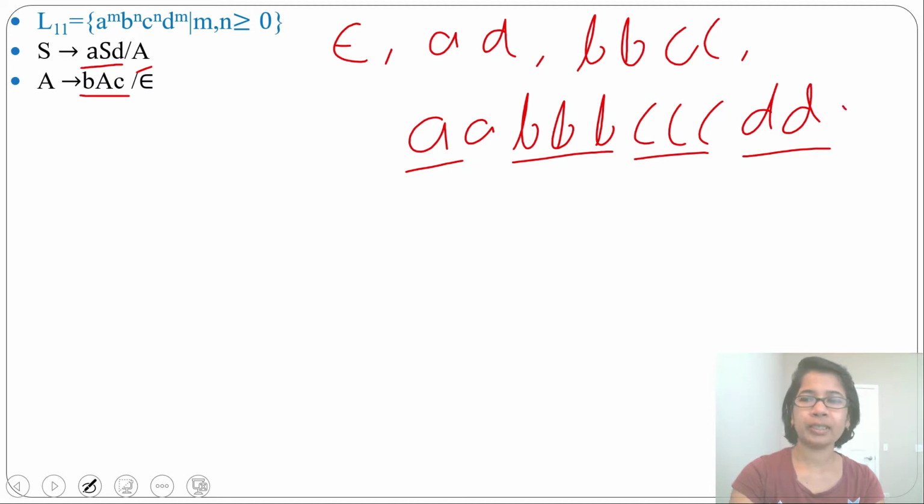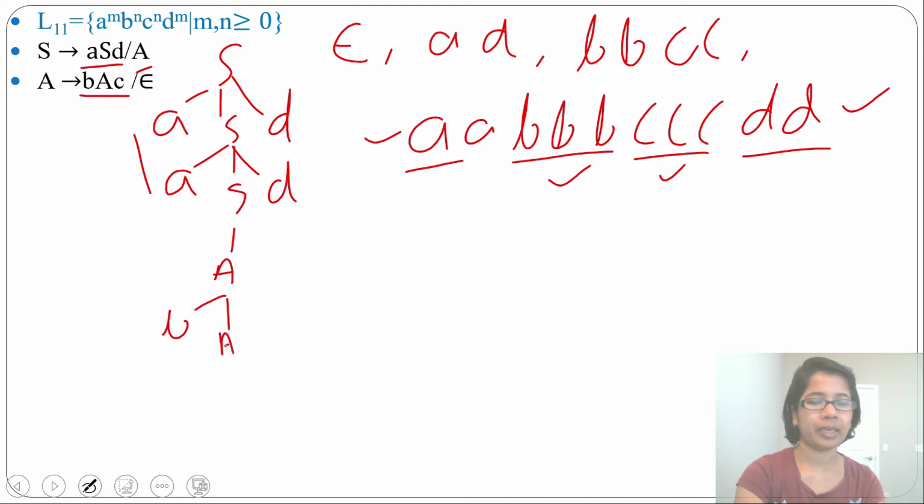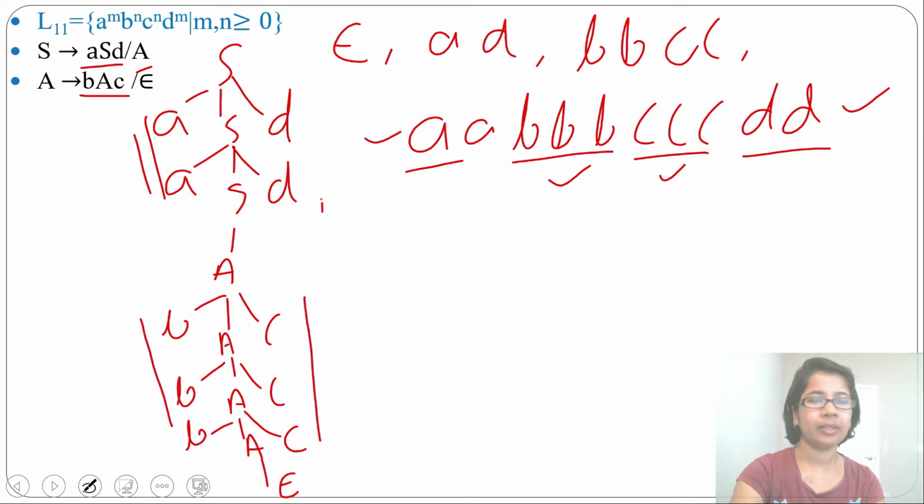Suppose you want to generate the string 2a, 3b, 3c, 2d. How will you derive this? From S you can derive aSd. Then from S again derive aSd. Now we got 2a, 2d. Then from S you will derive A. Then from A we need to derive 3b, 3c. From A we will derive bAc, then again from A we derive bAc, then again from A we derive bAc. And from this A we will derive epsilon. We got 2a, 3b, 3c, 2d.